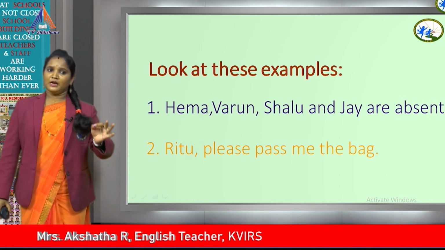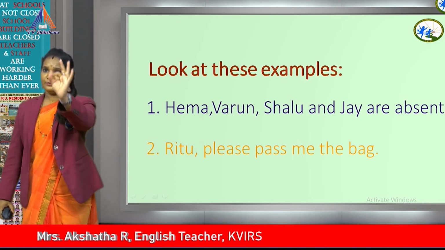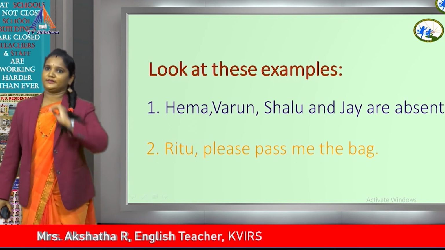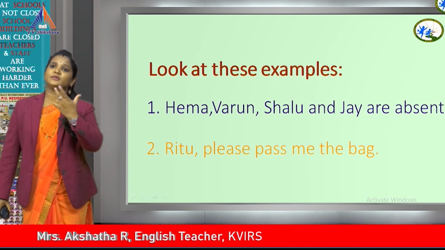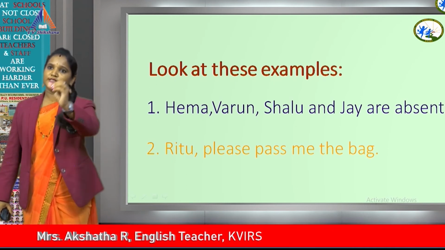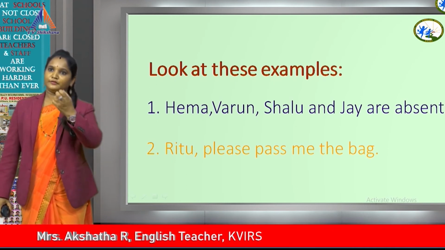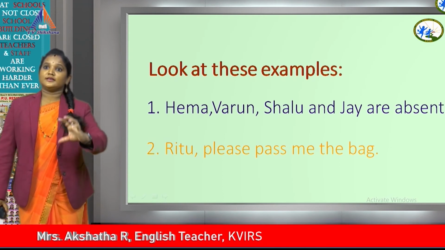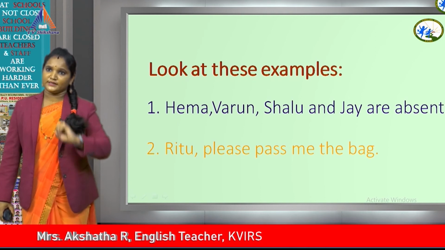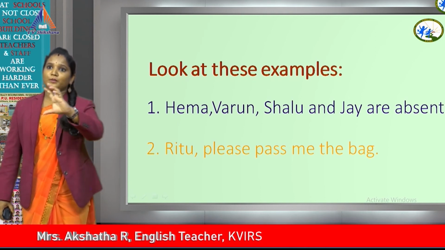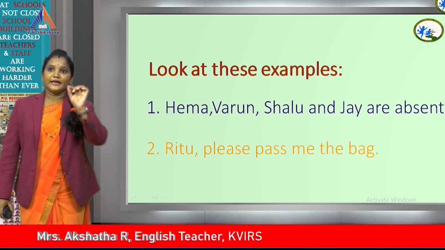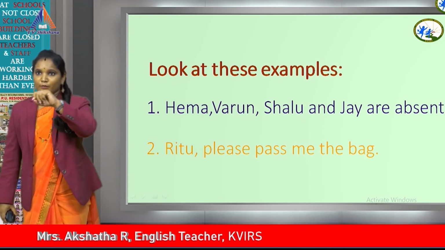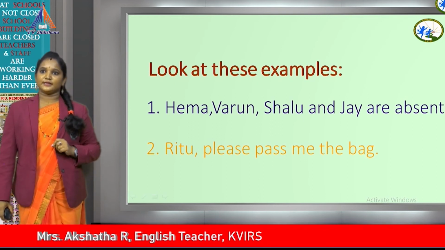Here, Hema, Varun, Shalu, Jai are the names of people. They belong to a similar group. Different words of a similar group. When we are mentioning a similar group of words, we have to use a comma to separate them in a sentence.